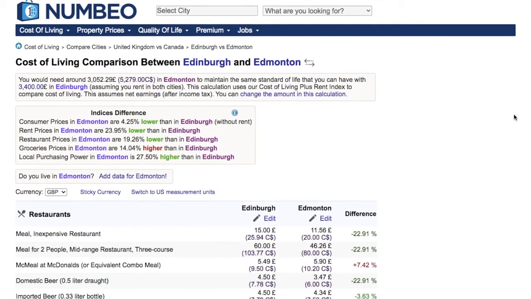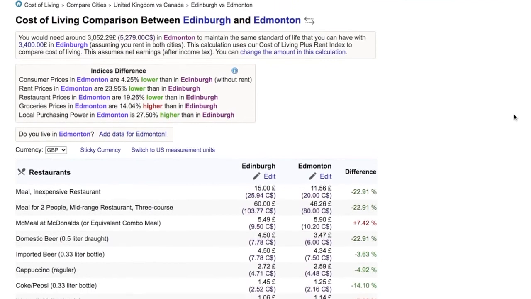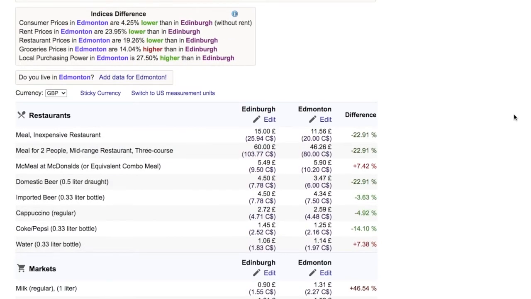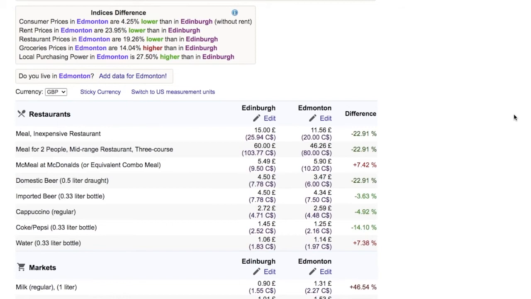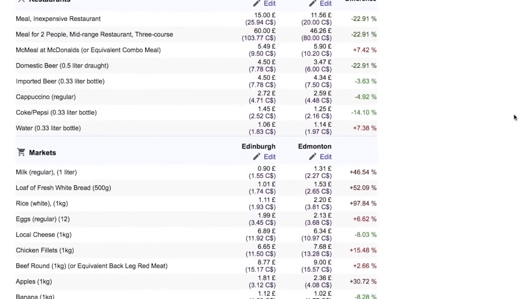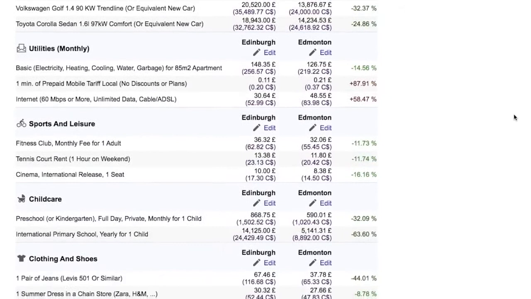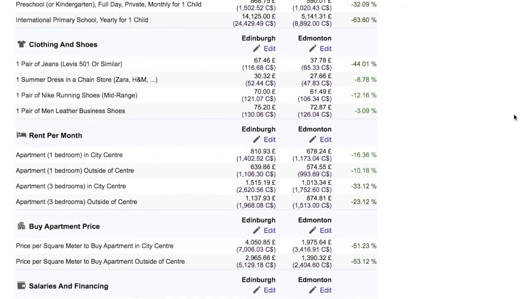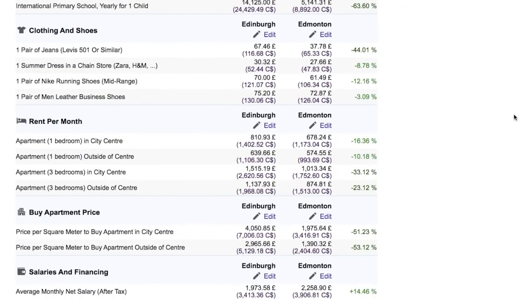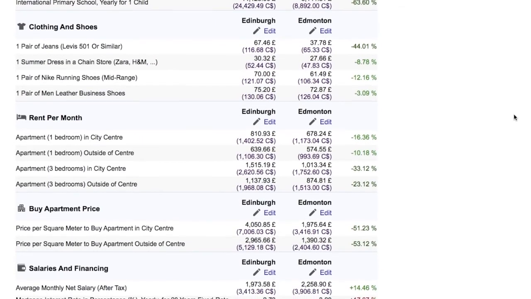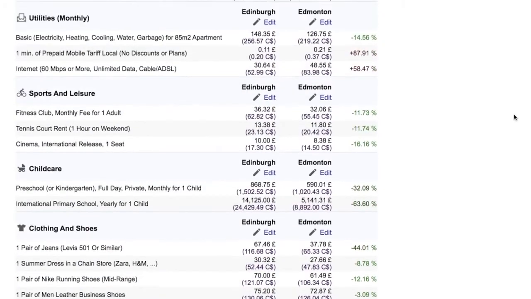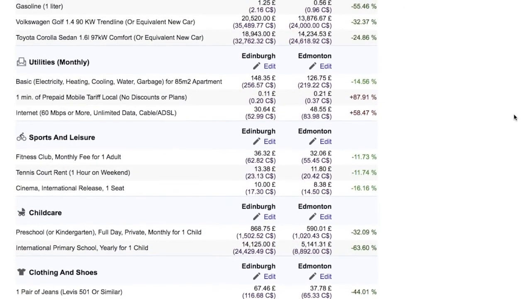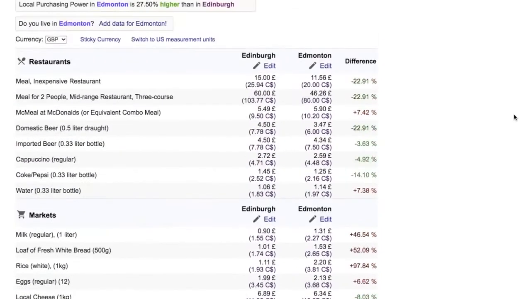You can actually check out some minute details over here as well, such as what it would cost you to have a meal in a restaurant in Edinburgh and in Edmonton. What about the groceries? What about transportation, utilities? What if you have to pay the rent for a one bedroom? What if you want to buy an apartment in Edinburgh or Edmonton? How much would it actually cost you? So all these details can be checked here on numbeo.com. It's a lovely website. But yes, for our comparison for this video, we can say that the Canadian cities are actually cheaper than the UK cities.